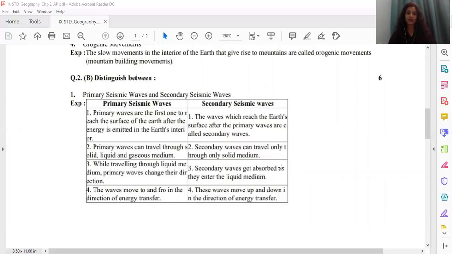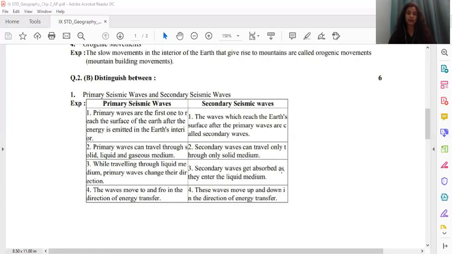First point under primary seismic waves, primary waves are the first ones to reach the surface of the earth after the energy is emitted in the earth's interior. And the first point for secondary seismic waves is the waves which reach the earth's surface after the primary waves are called as secondary waves. The second point under primary, waves can travel through solid, liquid and gaseous medium. Under secondary, the second point, secondary waves can travel only through solid medium.